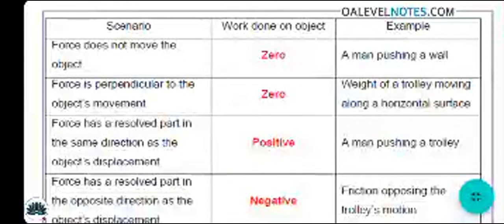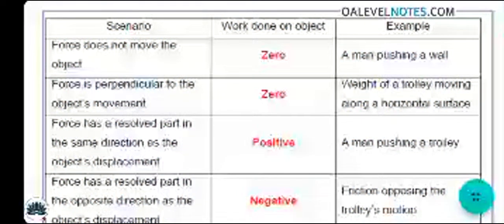So there are some scenarios which you are required to recognize, and the work done on the object in that scenario particularly, and the example may help you a lot. In the scenario, for suppose the force does not move the object. The force is obviously being applied, but the mass of the object is more than the force applied, so it is very complicated to push the heavy mass. Although we are applying the force, the object is not moving, so the work done on the object is zero.